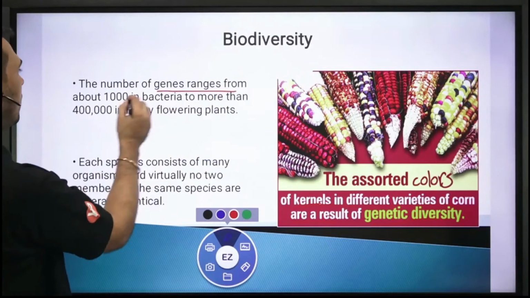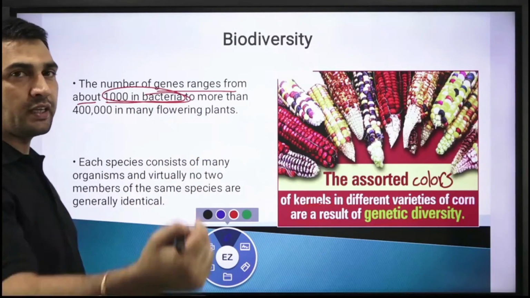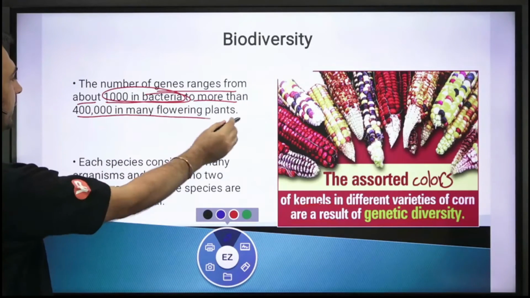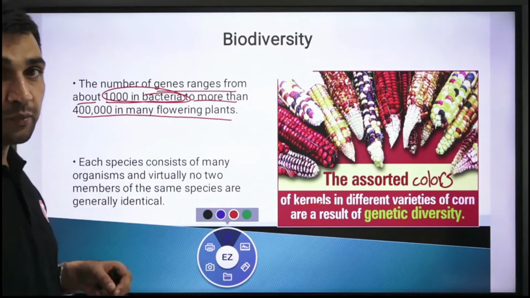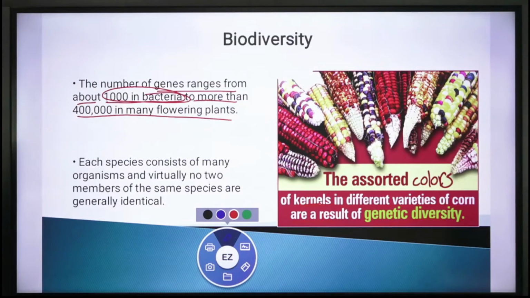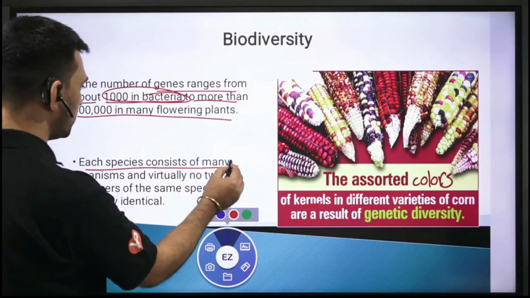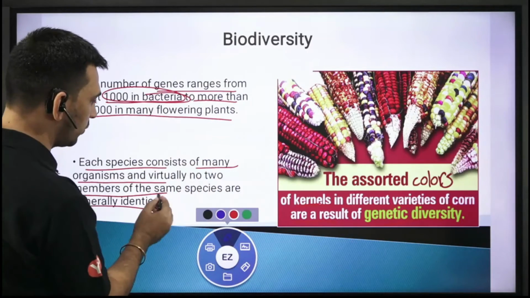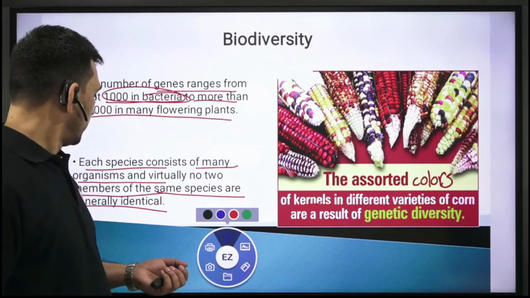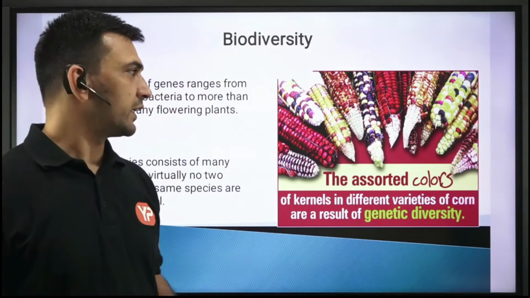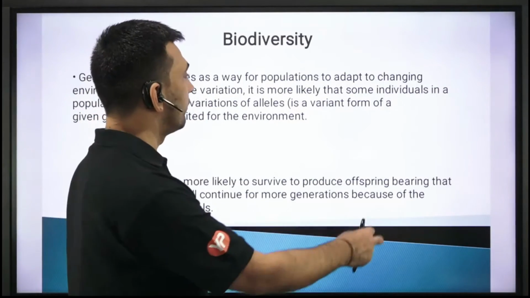The number of genes ranges from about 1000 in a bacteria, take any bacteria, it could have around 1000 different kinds of genes, to more than 400,000 in many flowering plants. 4 lakh means in a particular flower you could find even 4 lakh different kinds of genes. Such is the variation that you can find in the genetic material. Each species consists of organisms, and virtually no two members of the same species are genetically identical. And why are those two members of the same species not identical? That is because of the different genetic material that you are going to have, right?